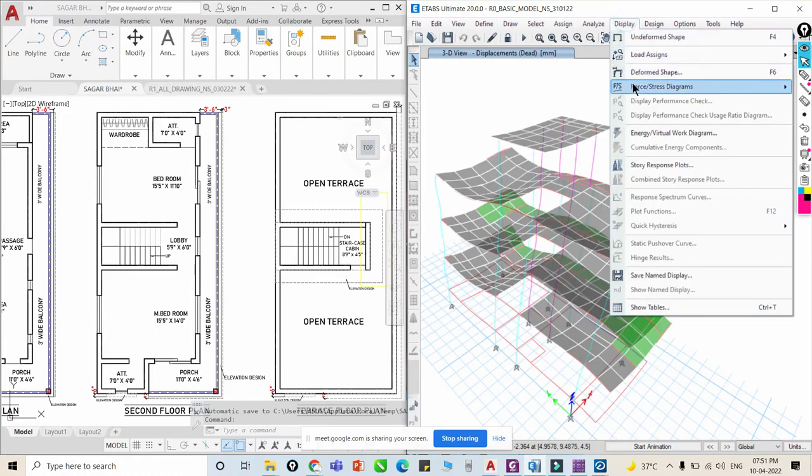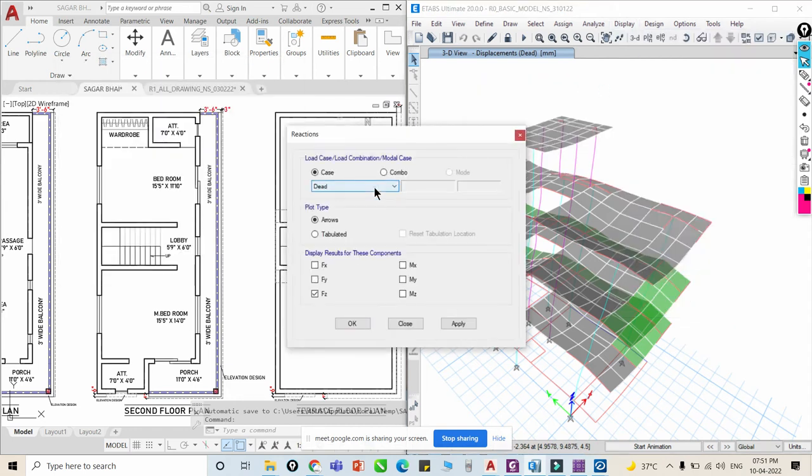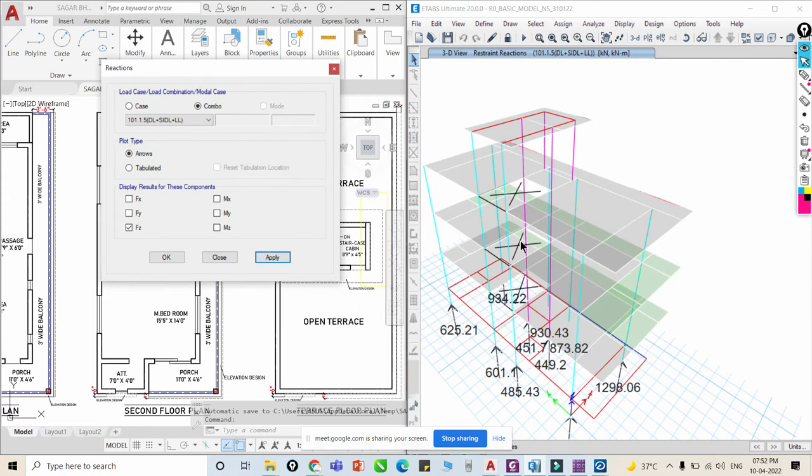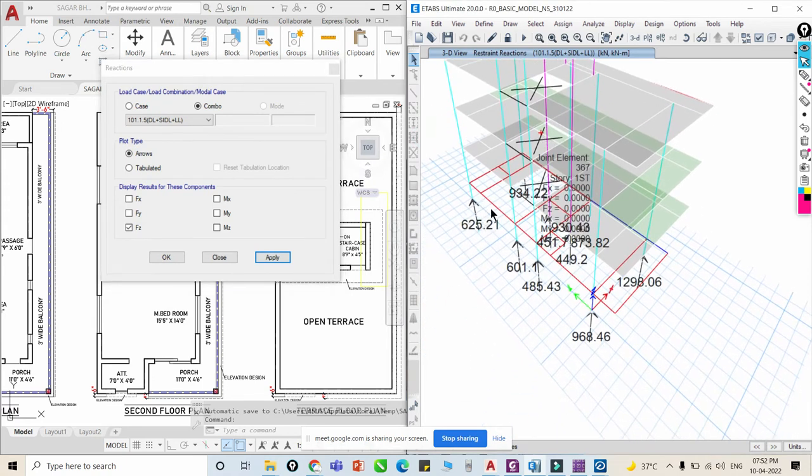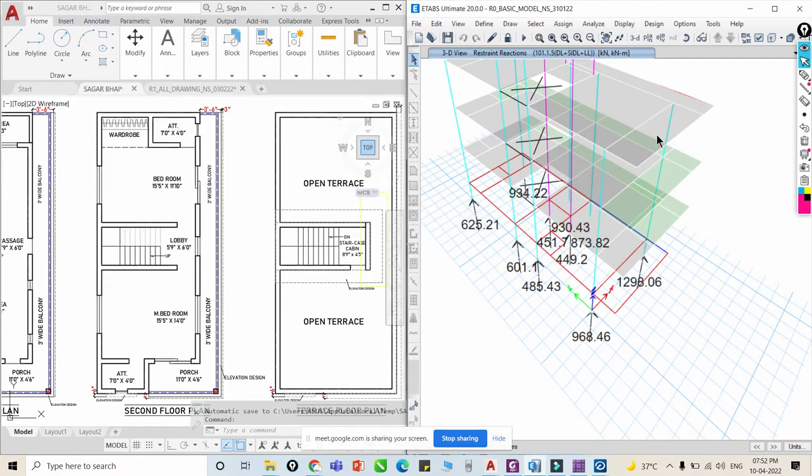So you can see, I will show you where we get this base reaction. It is visible. Here we get this reaction. You can see how much load is coming on this column, 625 kilonewton, 601 kilonewton is visible here. Okay, yes, it is visible. So now the next step is design of foundation, right?